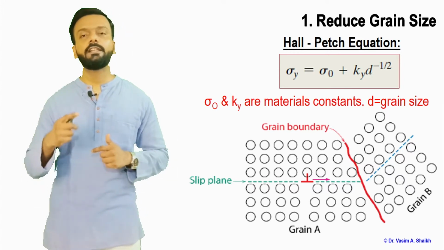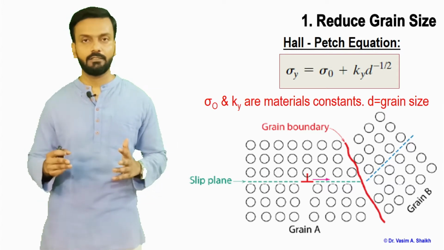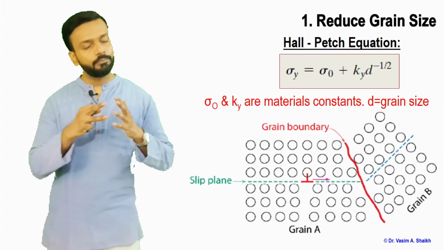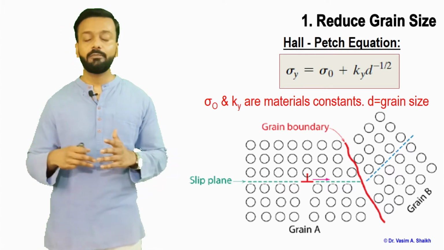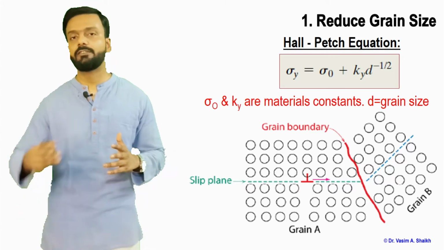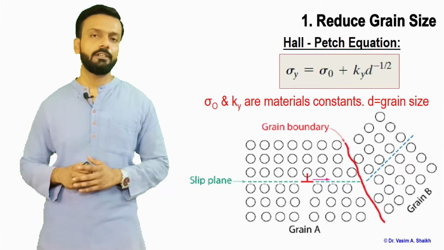So it will create an opposite effect. It will not go on for infinity. There is a limit at which the diameter will approach the diameter of the dislocation, and after that it will adversely affect the strength. The strength will decrease after that. So you have to keep in mind that it cannot go on for infinity.